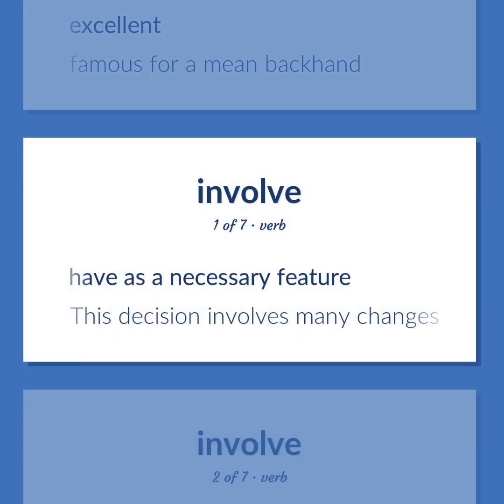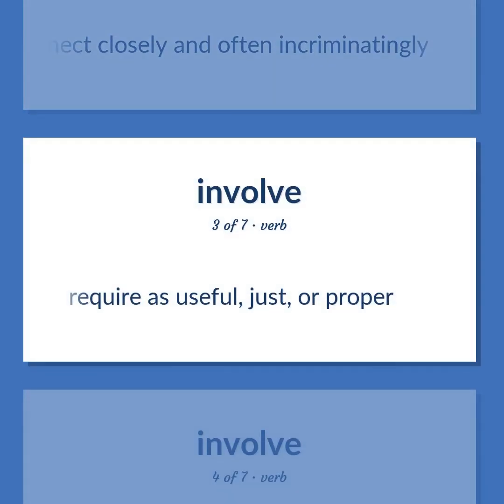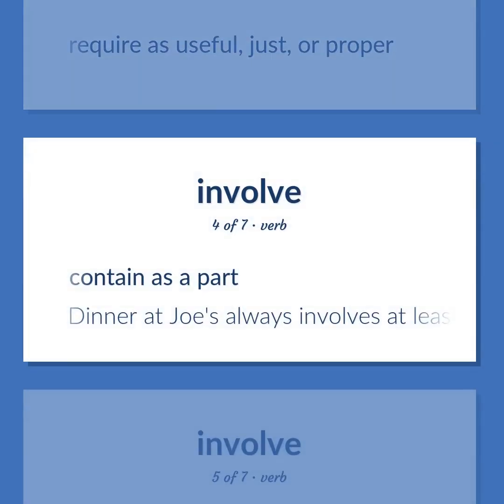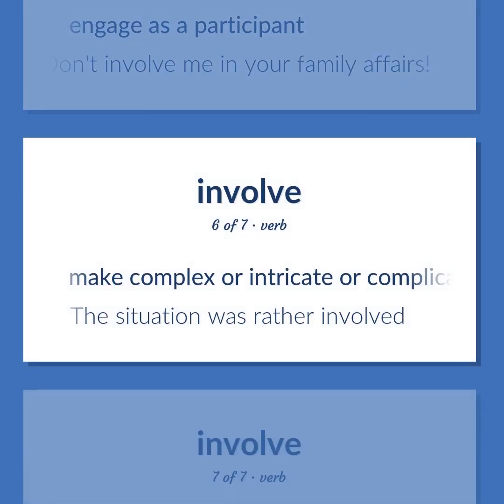Have as a necessary feature. This decision involves many changes. Connect closely and often incriminatingly. Require as useful, just, or proper. Contain as a part. Dinner at Joe's always involves at least 6 courses. Engage as a participant. Don't involve me in your family affairs. Make complex or intricate or complicated. The situation was rather involved.